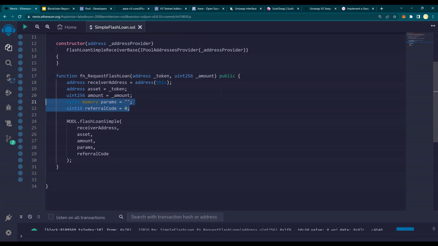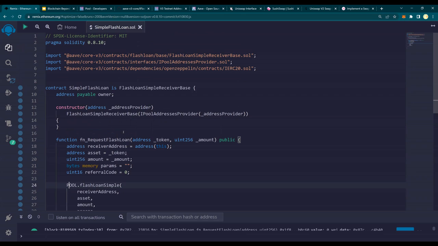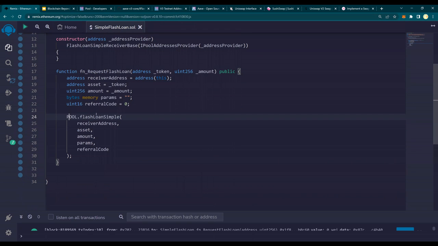And then it's going to request the pool. The pool is coming in from the IPoolAddressProvider.sol, and we are going to look at it in a few minutes. This is going to request a Flash Loan from this pool. Make sense? All it is doing is taking the tokens and assigning these 3 things: address of this contract, token, and amount. And this is requesting the pool for a loan of the amount requested. Very simple, right? This amount, it is going to request the loan from the pool. Very simple.